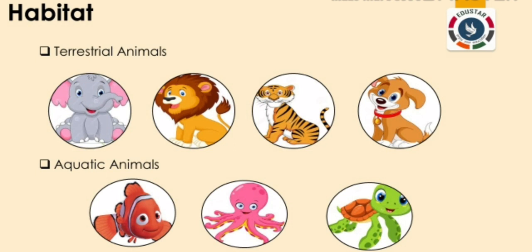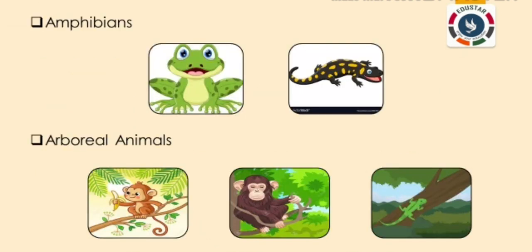Aquatic animals. Animals that live in water are called aquatic animals. Fishes, whales, turtles are some aquatic animals. Amphibians. Animals that live both on land and in water are called amphibians. Frogs and salamanders are amphibians. Arboreal animals. Animals that spend most of their time on trees are called arboreal animals. Monkeys, chimpanzees, and tree lizards are some arboreal animals.